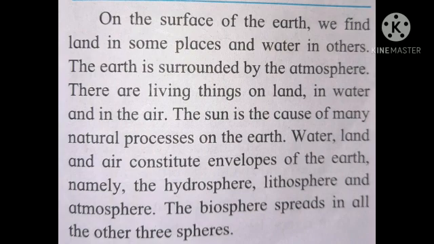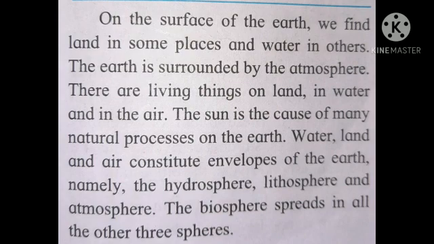So, as I explain you all about these four spheres, that is lithosphere, hydrosphere, atmosphere, and biosphere, here it is given that we find land in some places, right? Our earth is mostly surrounded by the atmosphere. Also, there is a lot of water on our earth. There are living things on the land, right?